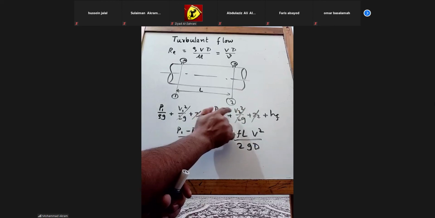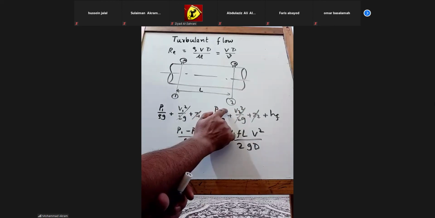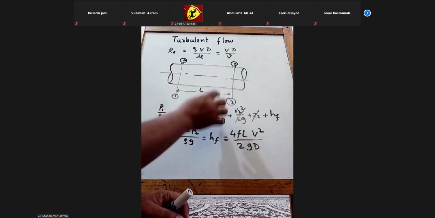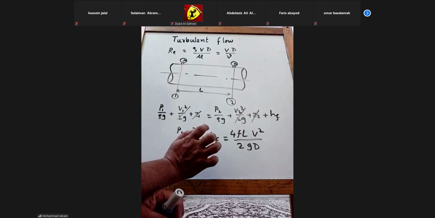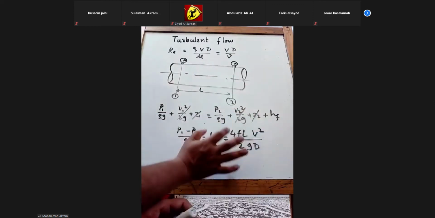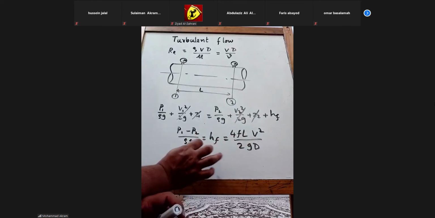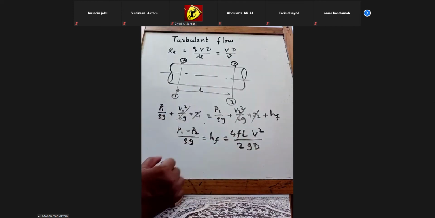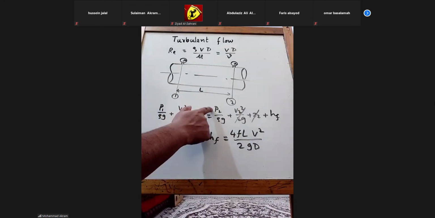Usually if it is a straight pipe, then velocity is the same. If it is horizontal, then Z1 and Z2 are the same. So as the length of the pipe is increasing, there may be loss of pressure.